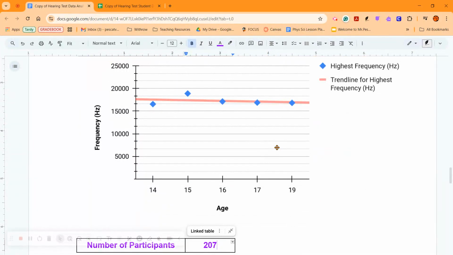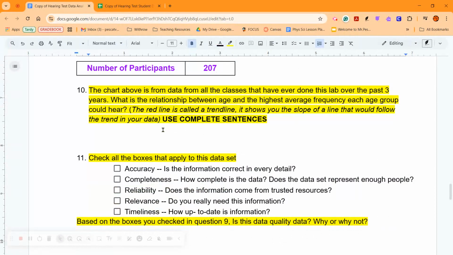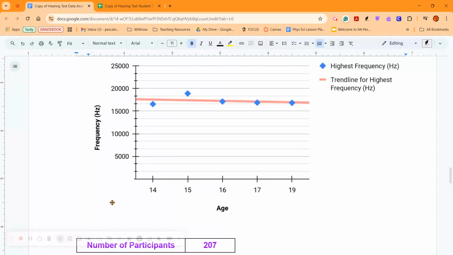You are showing that you have consistent results here. Talk about how the age going up sort of doesn't affect the frequency. It stays about the same.